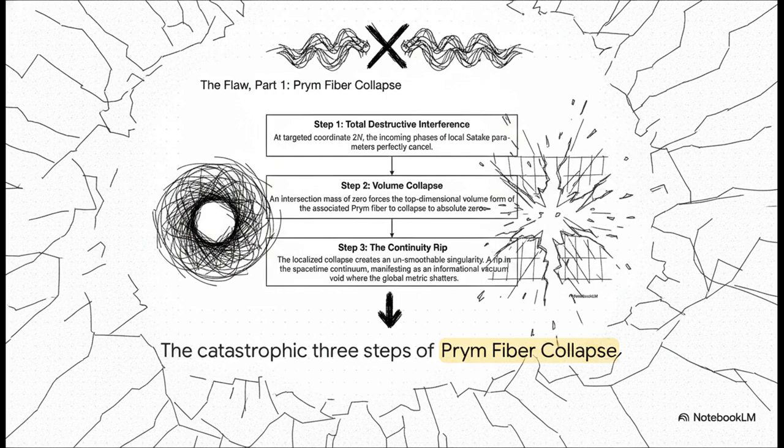Let's break this down into 3 steps. Step 1, total destructive interference at coordinate 2n. Step 2, this would force the generalized prime variety volume to collapse to absolute 0. Step 3, this localized collapse creates an unsmoothable singularity. We're talking about ripping an informational vacuum void directly into the spacetime continuum. The entire global metric would completely shatter.